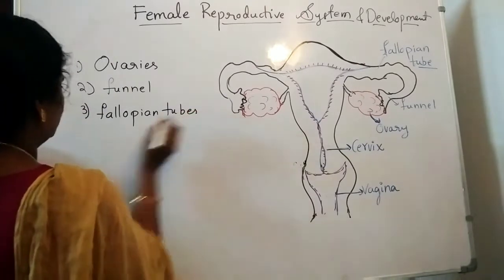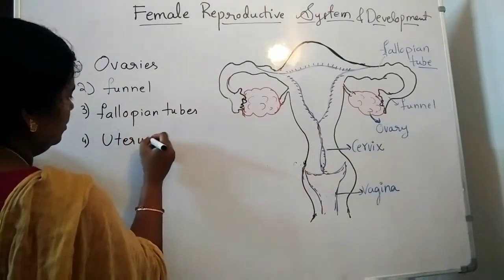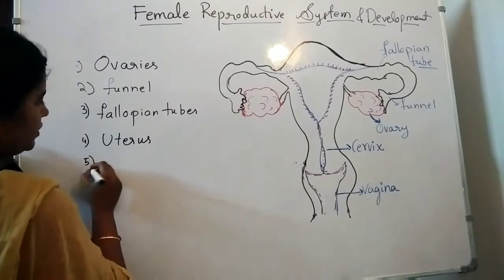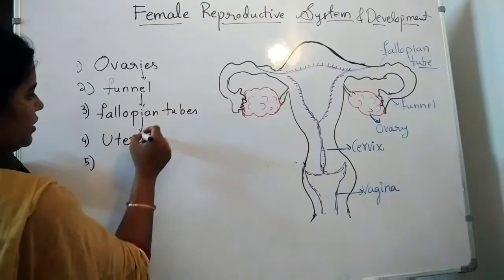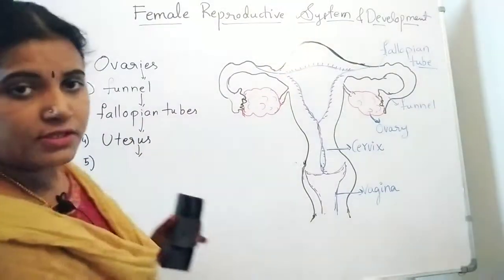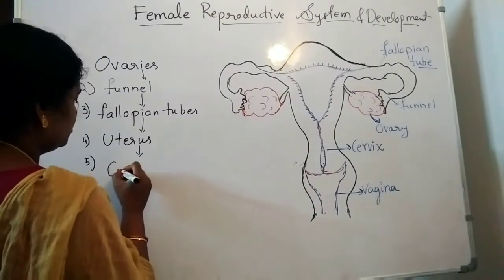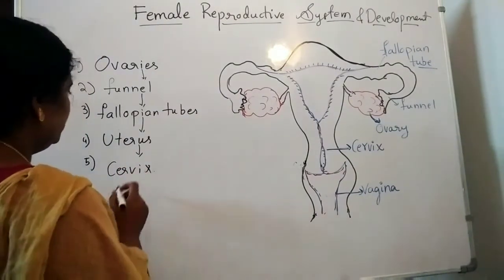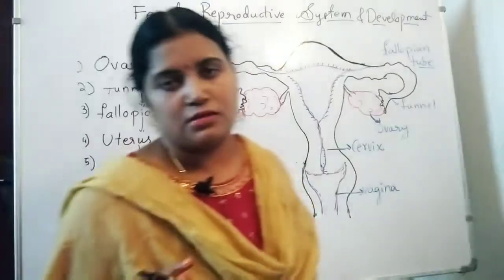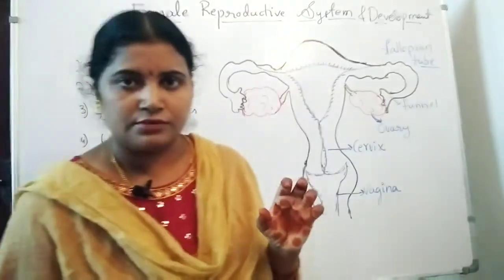Fallopian tubes, and finally the fallopian tubes open into the uterus part. From the uterus part, everything in the form of a flow chart I am writing, you also write in your notebooks. So here uterus, and uterus to cervix parts. These are the main important parts in the female reproductive organs. One by one we are going to say.